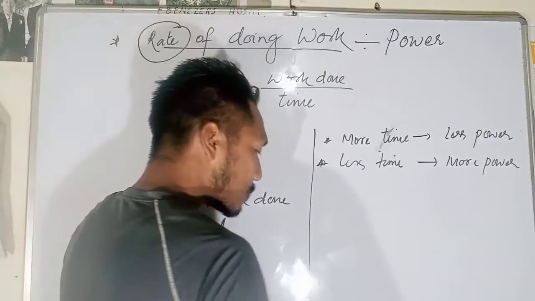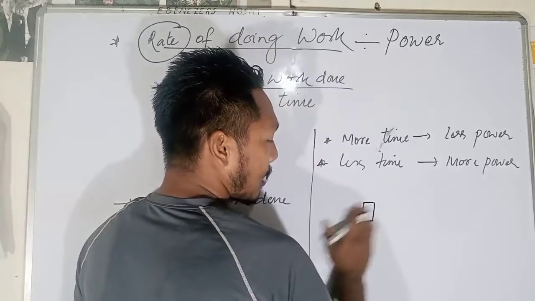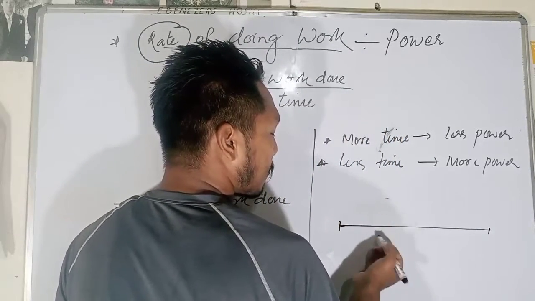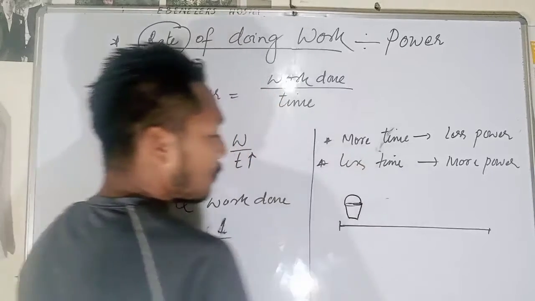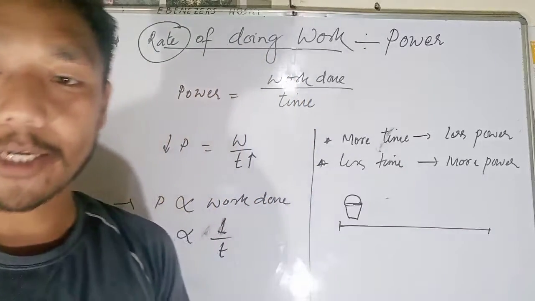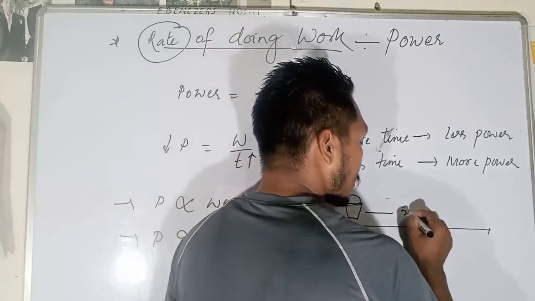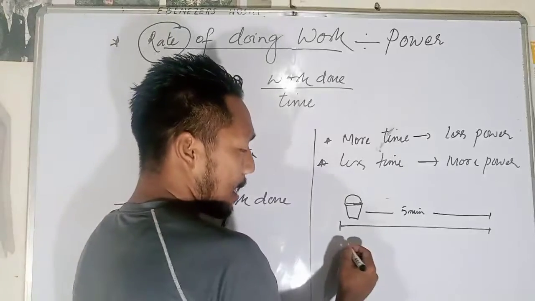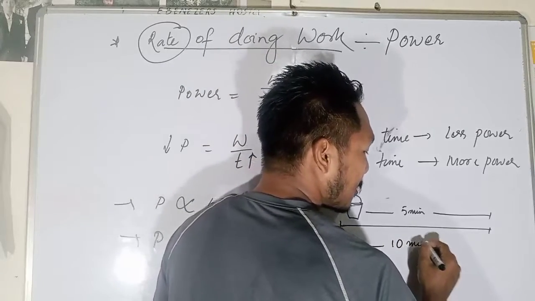So what does that mean? If I ask you to move a bucket full of water from this place to that place, and you take 5 minutes to reach that corner, and the same bucket I give to another boy, who is younger than you, he will take at least 10 minutes to reach that corner.